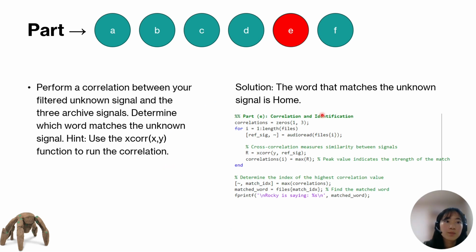Now in part E, we want to perform a correlation between your filtered unknown signal and the three archive signals. Determine which word matches the unknown signal. Hint, use the xcorr function to run the correlation.